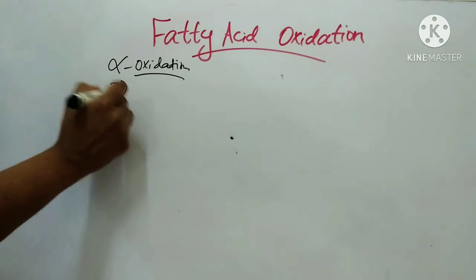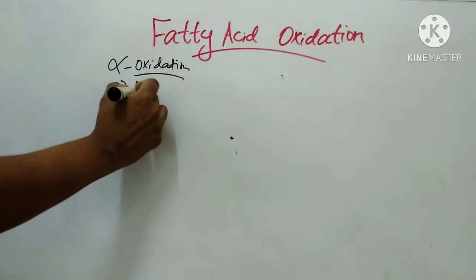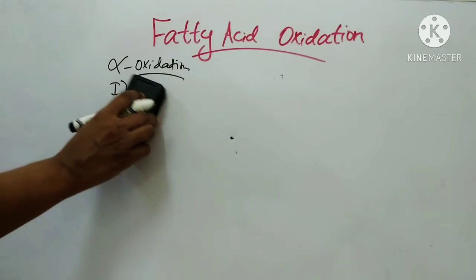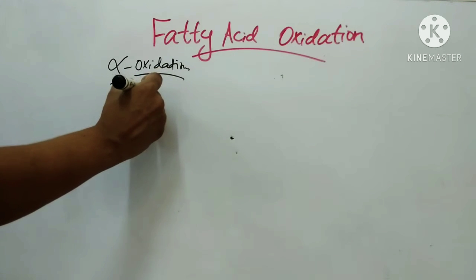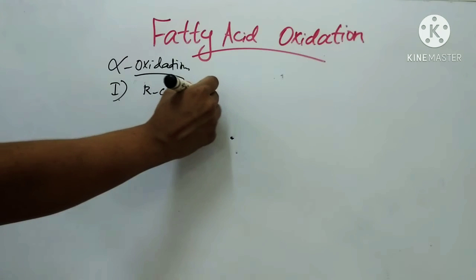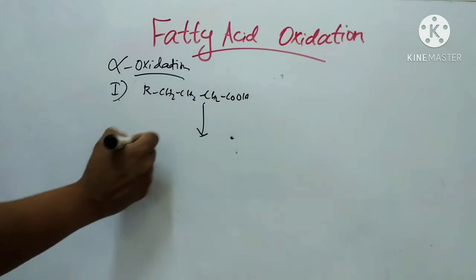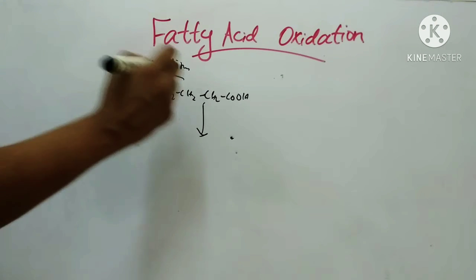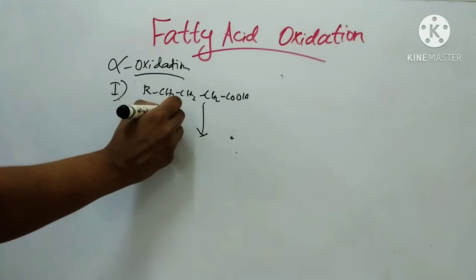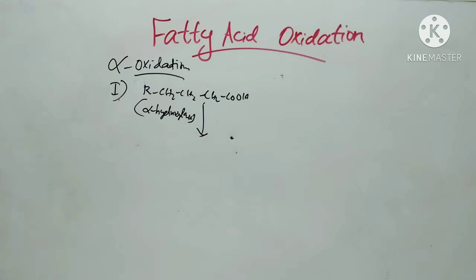First step is formation of alpha hydroxy fatty acid from a long chain fatty acid, for example RCH2CH2CH2COOH. This long chain fatty acid is converted to alpha hydroxy fatty acid by the enzyme alpha hydroxylase. That is the first step.